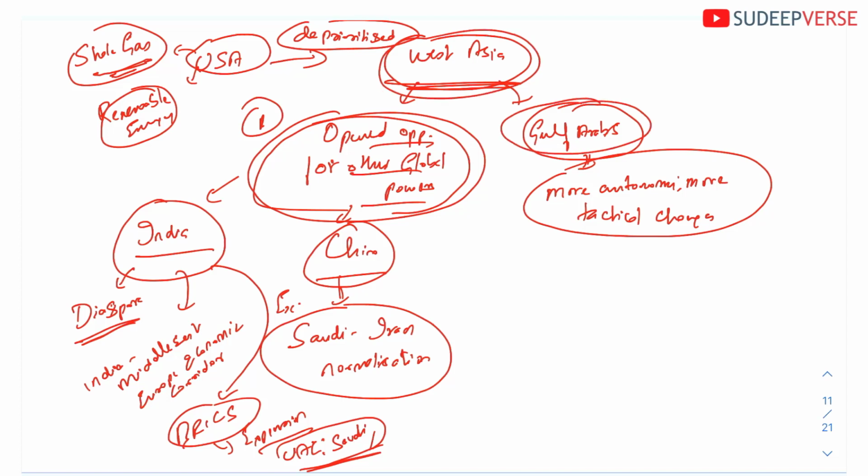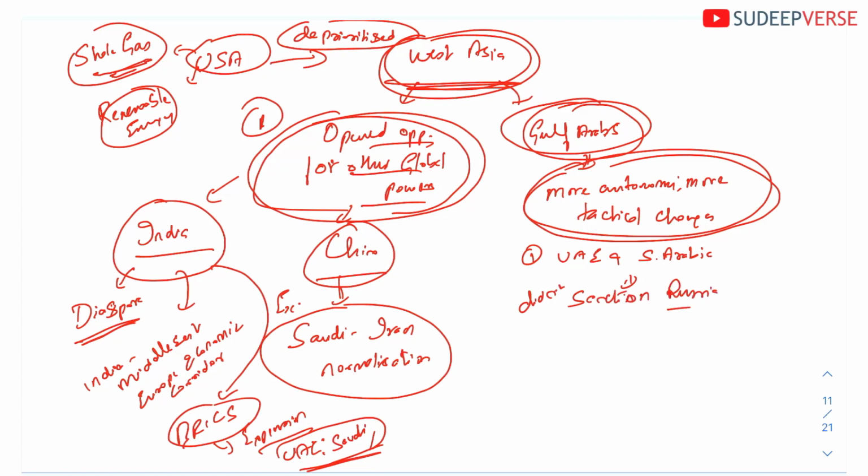The second is that the Gulf Arabs are also looking for more autonomy and more tactical changes. An example is the UAE and Saudi Arabia. They did not sanction Russia over the Russia-Ukraine war, even though the USA put pressure on them. In fact, Saudi is still going ahead with OPEC Plus, with Russia within its ambit.